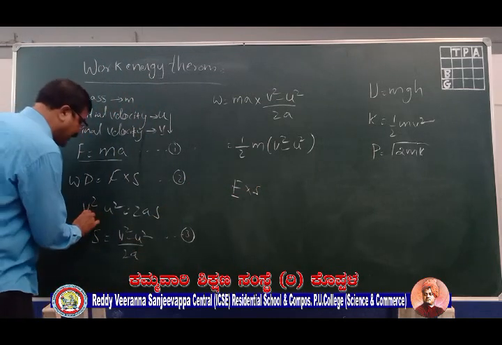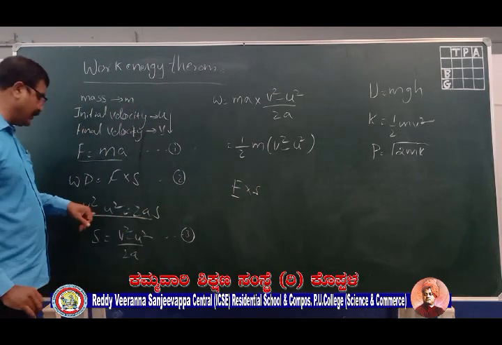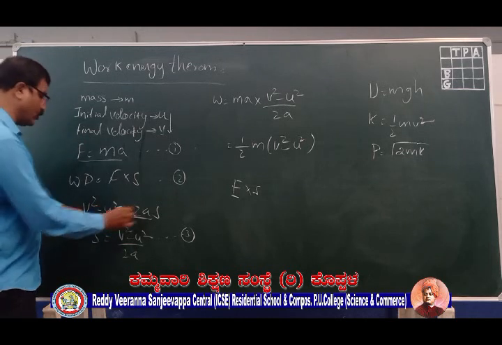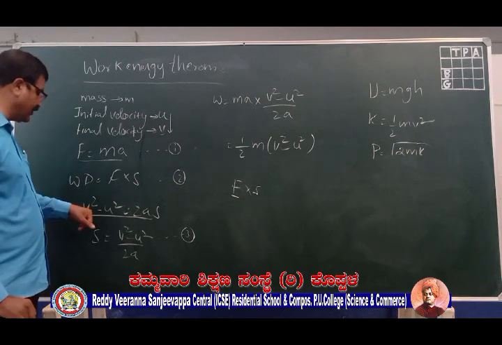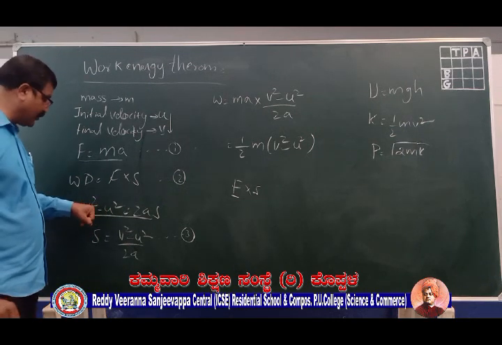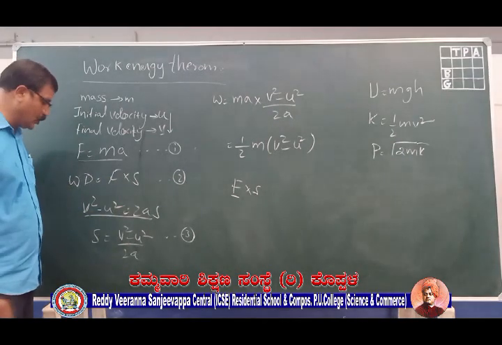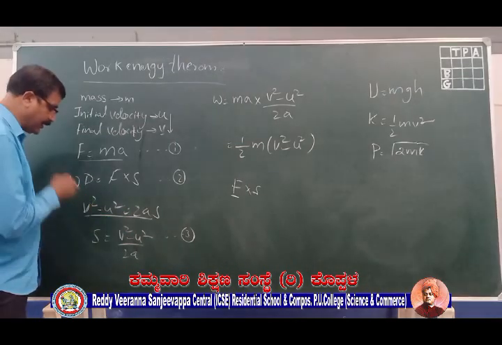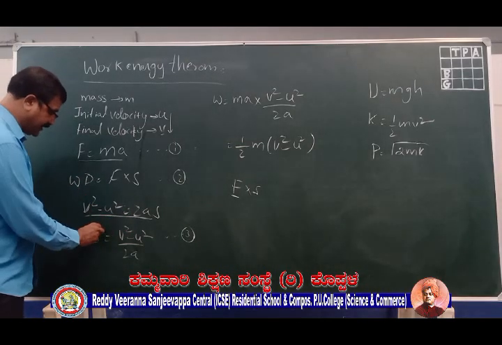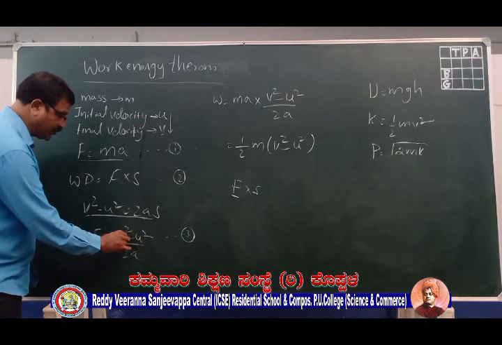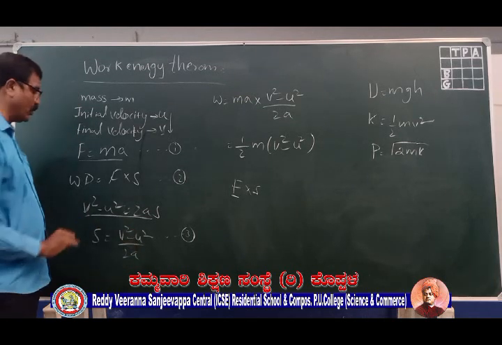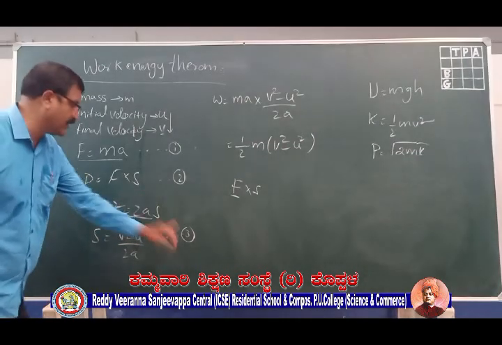Okay, now we know this equation of motion, that is v square minus u square is equal to 2as, which we have learned in the 9th standard. Rearranging all the quantities here, I get S is equal to v square minus u square by 2a. So let me take this as equation number 3.